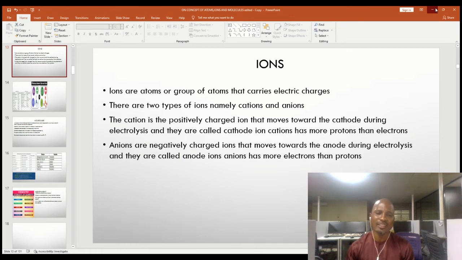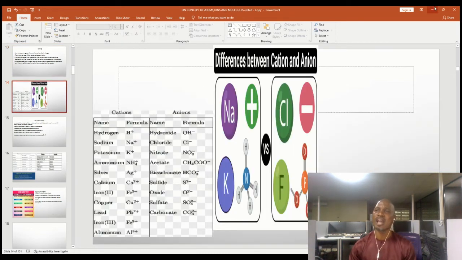Now let's take a look at examples of cations and anions. If you take a look at this, you will see that sodium carries a positive charge, meaning that sodium has an atomic number of 11, meaning that it has 11 protons. But in this case, the number of electrons is one less than protons, so the number of electrons is 10. Again, sodium has 11 protons but 10 electrons.